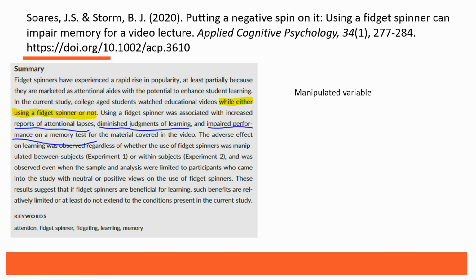And then they found that using a fidget spinner was associated with increased reports of attentional lapses, diminished judgments of learning, and impaired performance on a memory test. So they actually have several measured variables here. There was only one in the title, but they have several measured variables. So this would be a study that allows us to make a causal claim, or it's appropriate for them to use a causal claim.